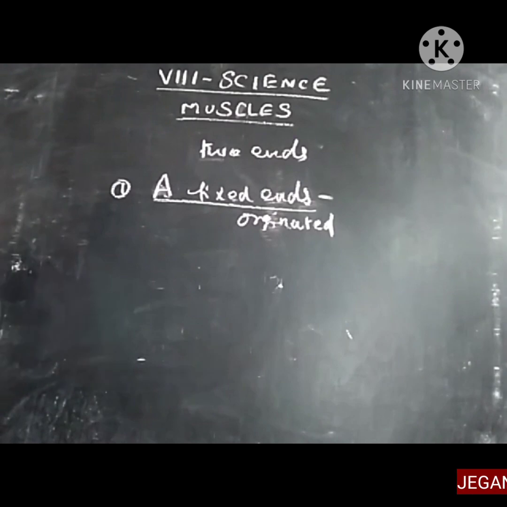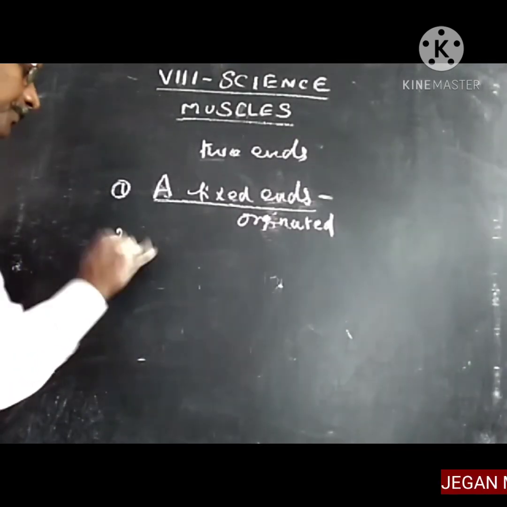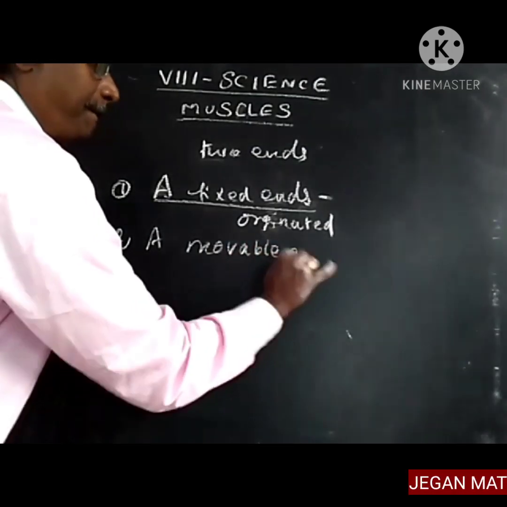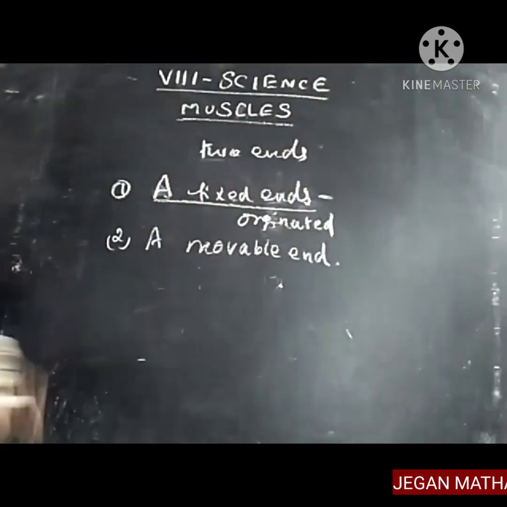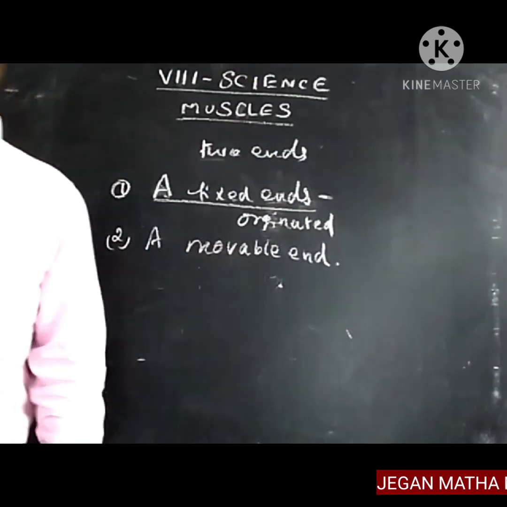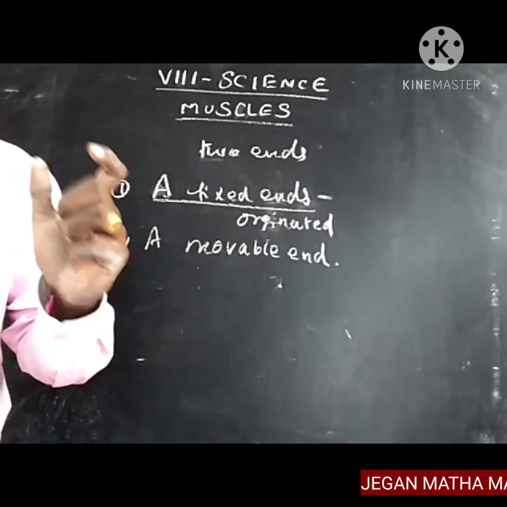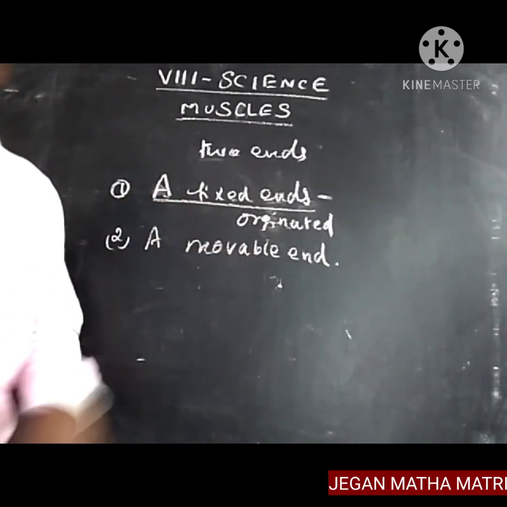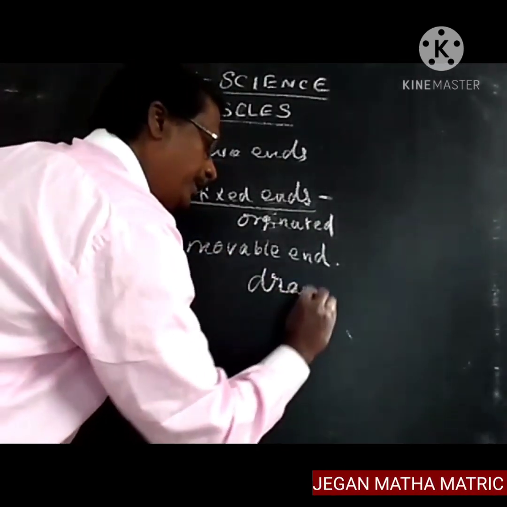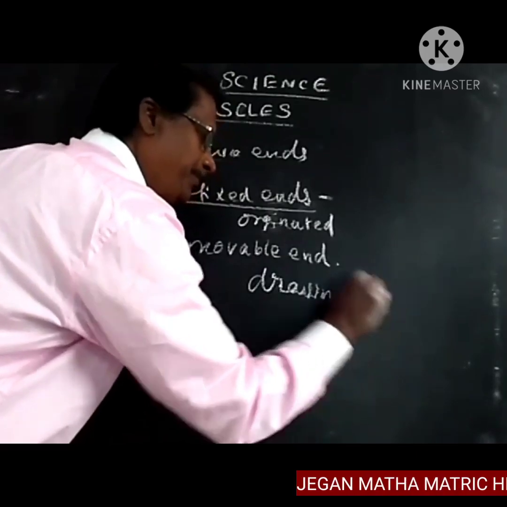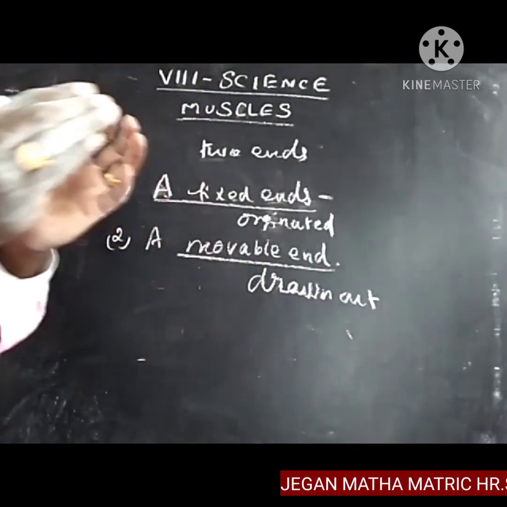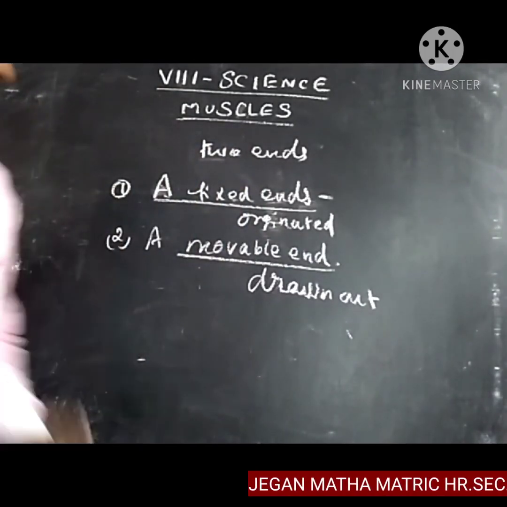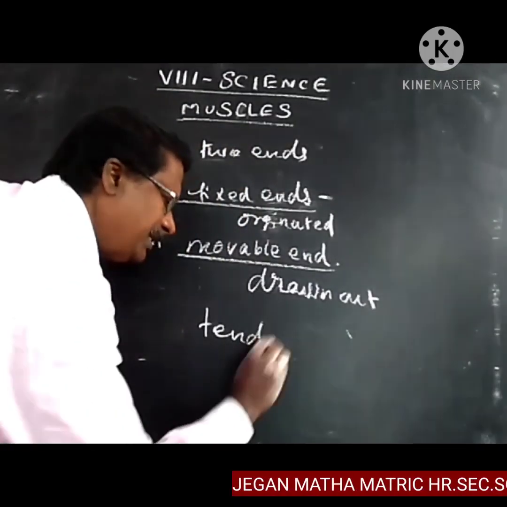The second one is called the movable end. The movable end is drawn out into tough structures called tendons.